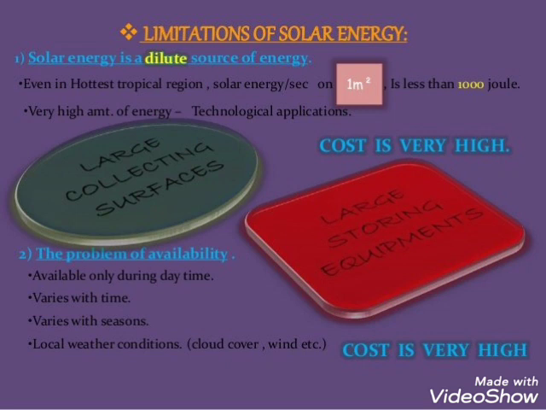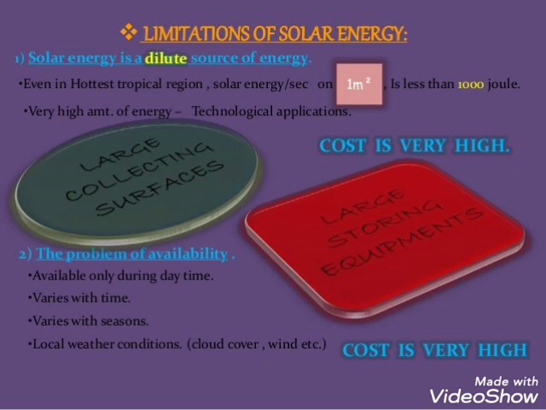But each and every thing has its shortcomings as well as advantages. When it comes to the limitations of solar energy, it is a dilute source of energy. Even in the hottest tropical regions, solar energy is less than needed at many places.